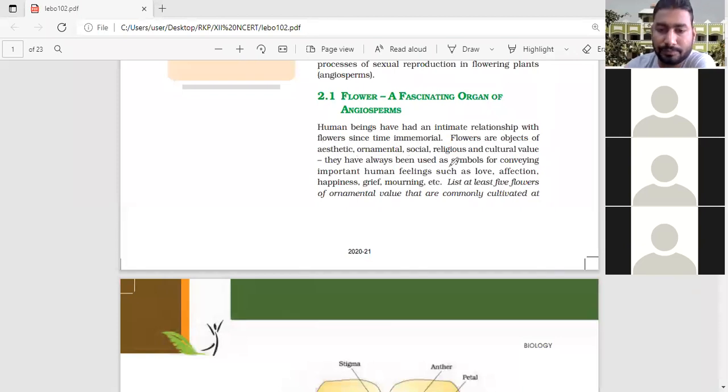Now, they have always been used as symbols for conveying important human feelings such as love, affection, happiness, grief, mourning, etc.